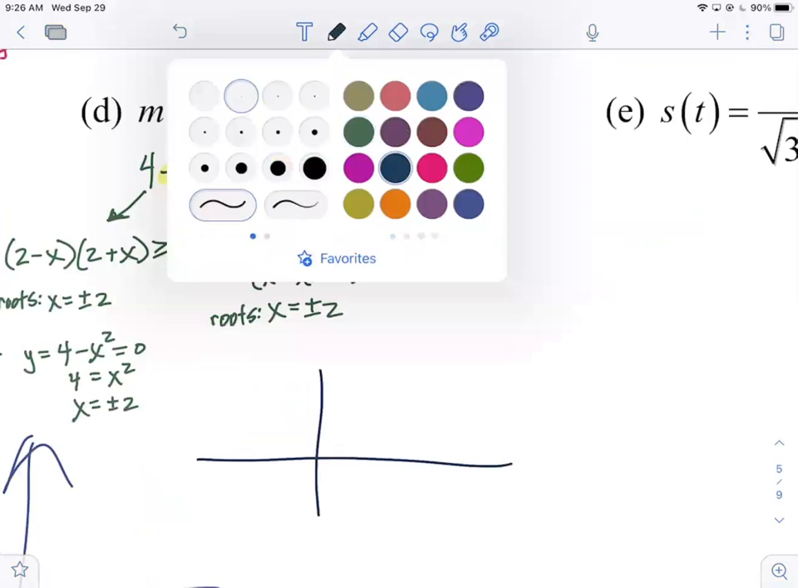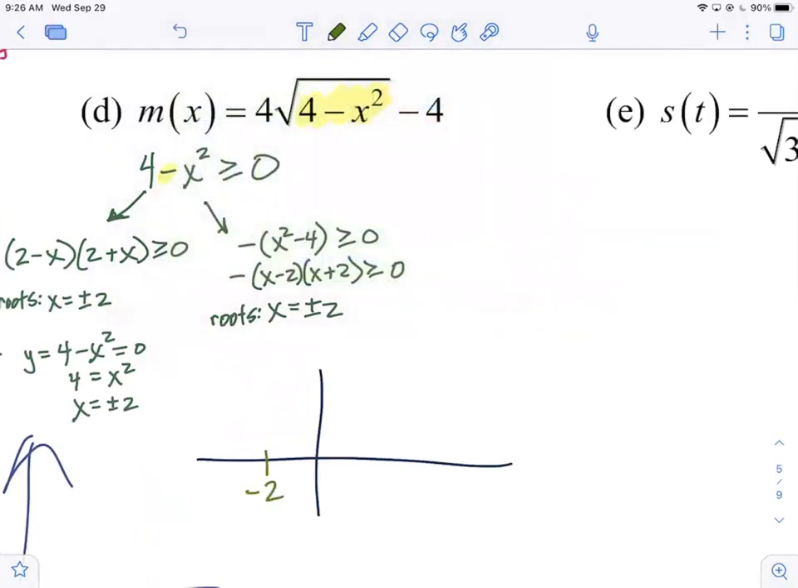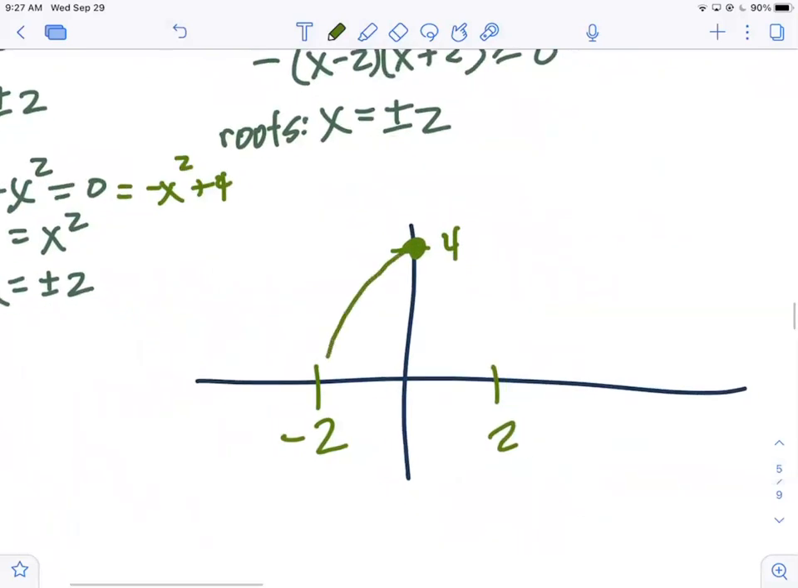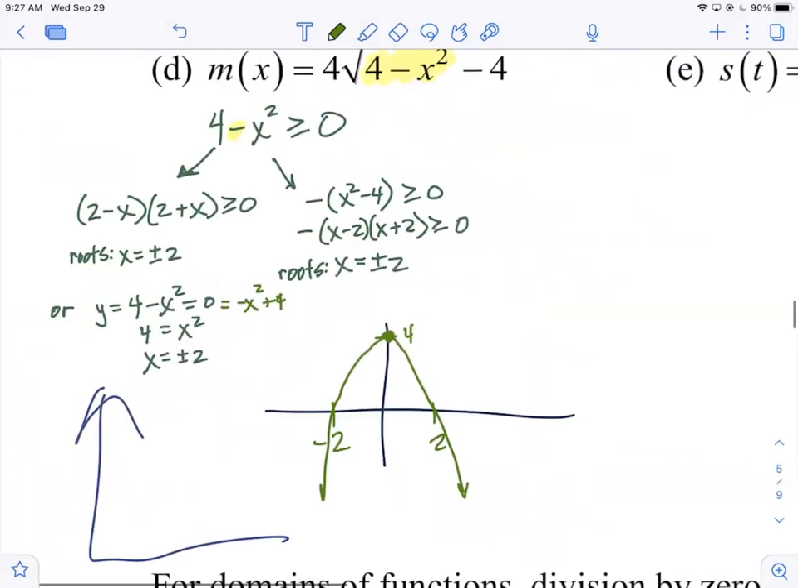The roots, let's see, negative 2, positive 2. And for what it's worth, we know that if you want to write this like this, negative x squared plus 4, we know that it's up here at 4. A lot of y'all had that shown. And now it opens downward like that and like that. That's good enough. And now we return to the inequality.